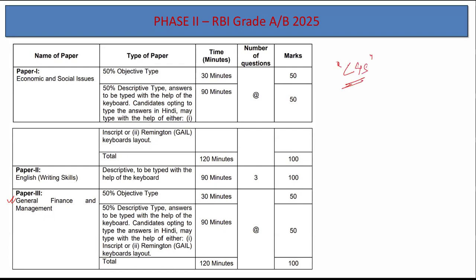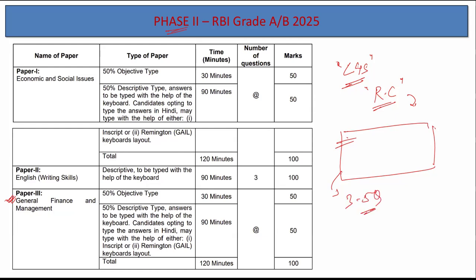Today in this session, we will try to cover comprehension-based objective MCQs, right? Such types of questions are generally asked in your Phase 2 examination. And whatever we are going to cover today, this news is important with respect to Paper 3. They can give you a statement, like a reading comprehension type of statement, and based upon that, they can ask you 3 to 5 questions. In this format only, we will discuss today's article. So let's start the session now.